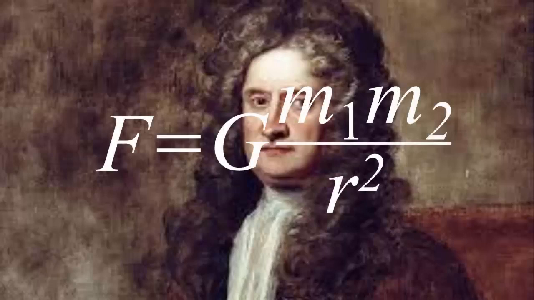The universal law of gravitation states that an attractive force exists between two masses, m1 and m2, which is equal to the product of the two masses divided by the square of the distance between them and multiplied by the gravitational constant, which is designated with the capital letter G. G has a value of approximately 6.674 × 10^-11 meters cubed per kilogram per second squared. So the force is large if the masses are large, but decreases as the distance between them increases.